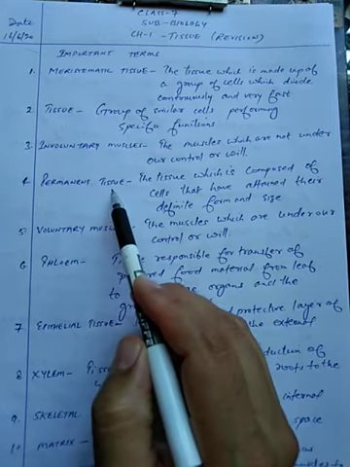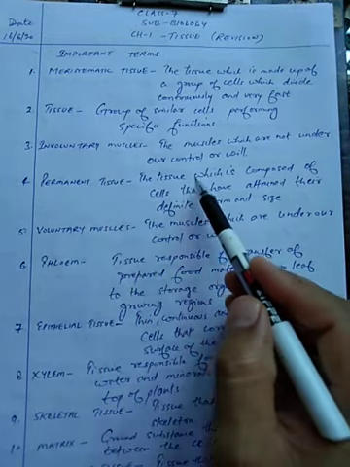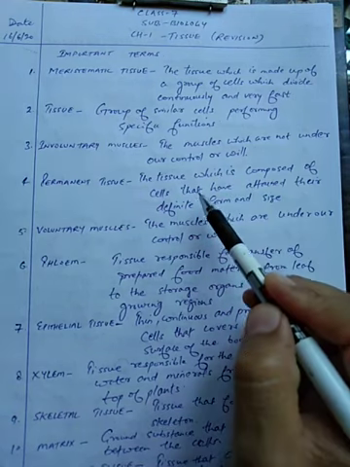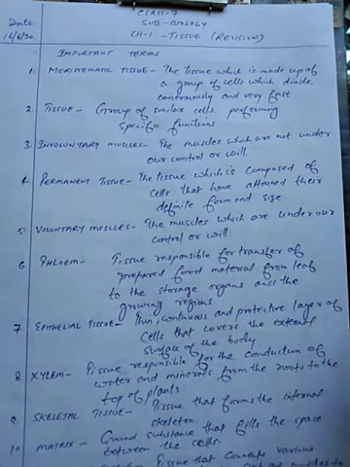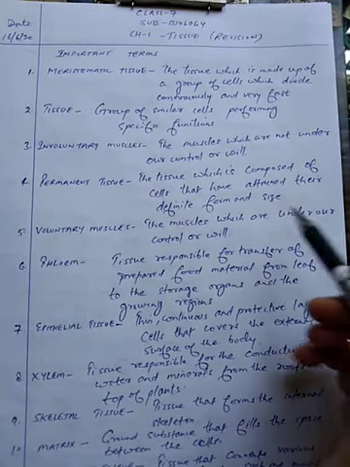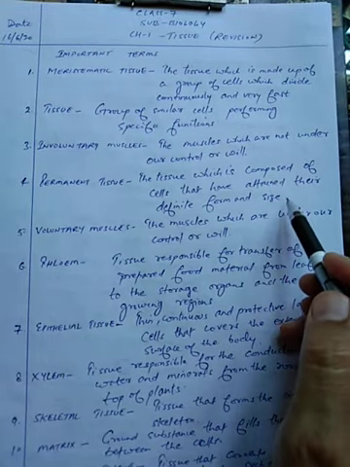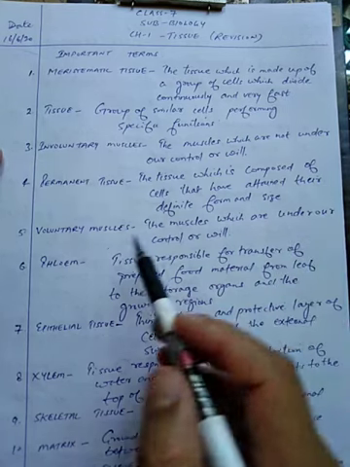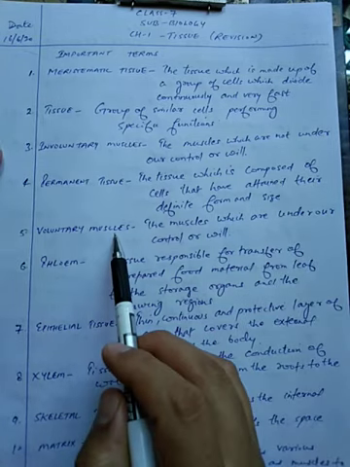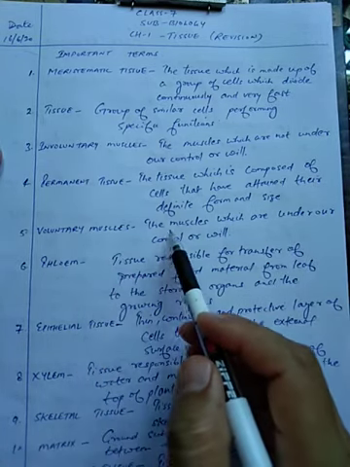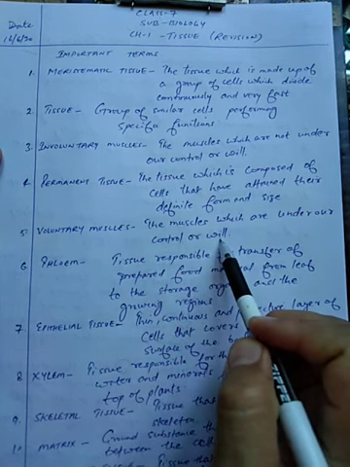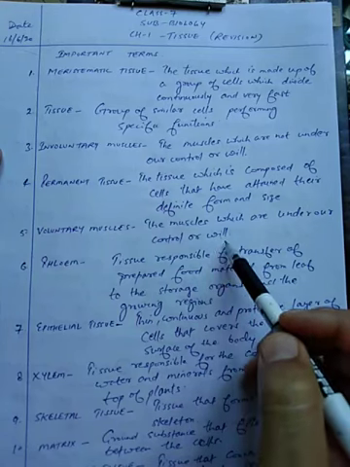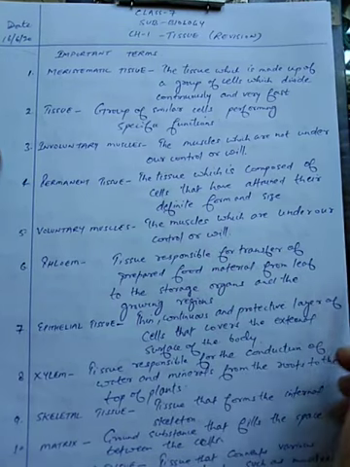Fourth is permanent tissue. This tissue is composed of cells that have attained their definite form and size. So now they have no ability to divide. Fifth is voluntary muscles. Students, these are the muscles which are under our control or will. So the action of these muscles can be controlled by us.